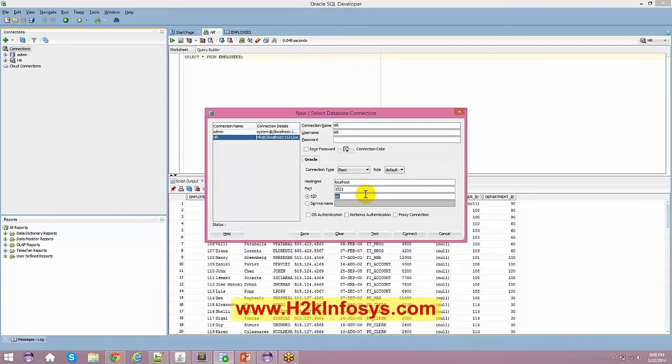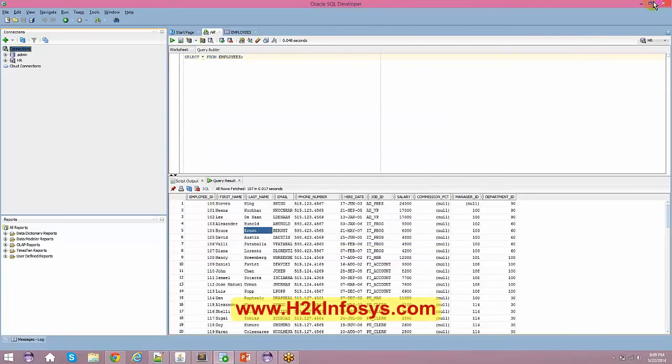And do you see XE? Did you give XE, or I believe by default you will get it as XE here. Right, I got XE. So still you're not able to connect. Did you see whether your Oracle is up and running? I just installed everything, but I don't know how to check that. Yeah, you have to check that first, to make sure that everything is up and running.